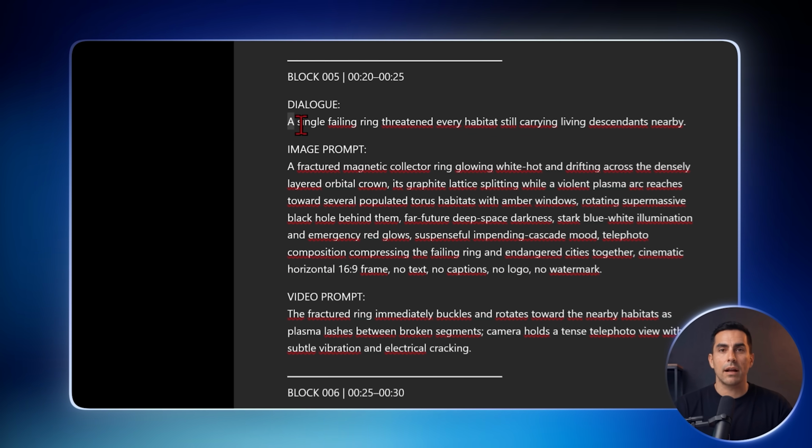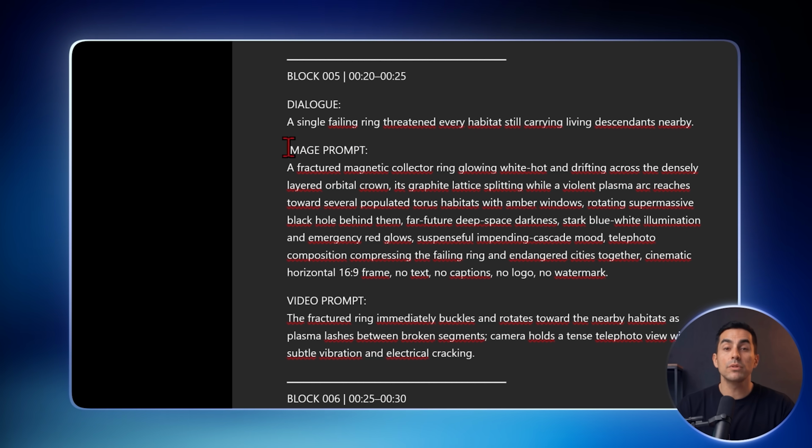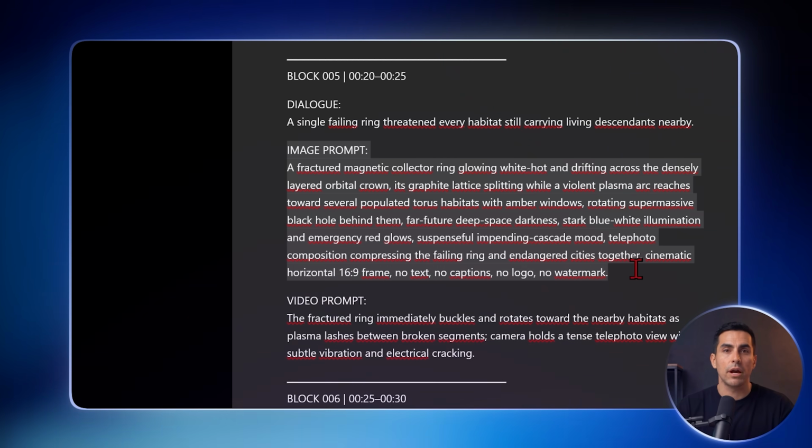Later, we'll turn the dialogue lines into 5-second audio clips, use the matching prompts to turn each image into a video, and combine everything into one complete video. We'll do all of this with free, unlimited tools, so don't worry if you need to generate a lot of clips. There won't be any limit.